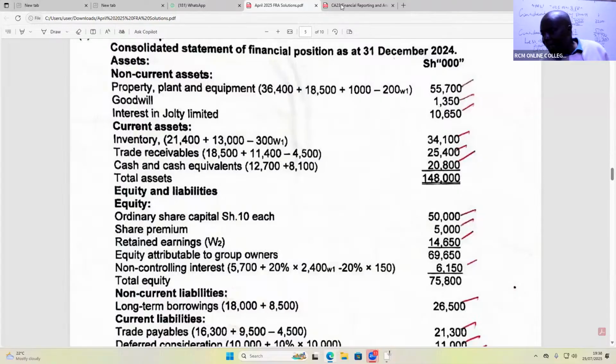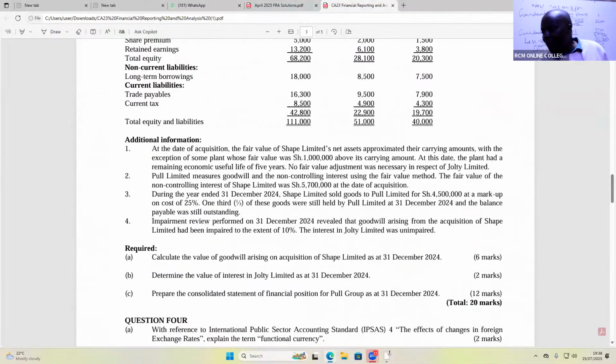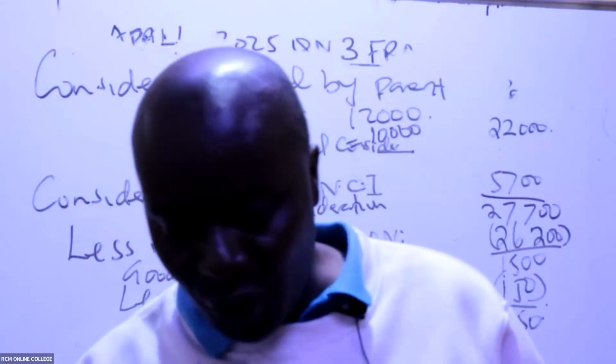Ladies and gentlemen, we come here right away to part B. Now we are going to part B, where they want us to determine the value of interest in Jolty Limited as at this date. Who is Jolty? Jolty is a joint venture.